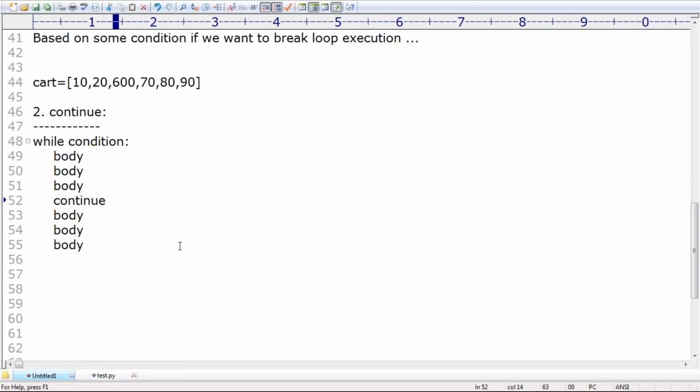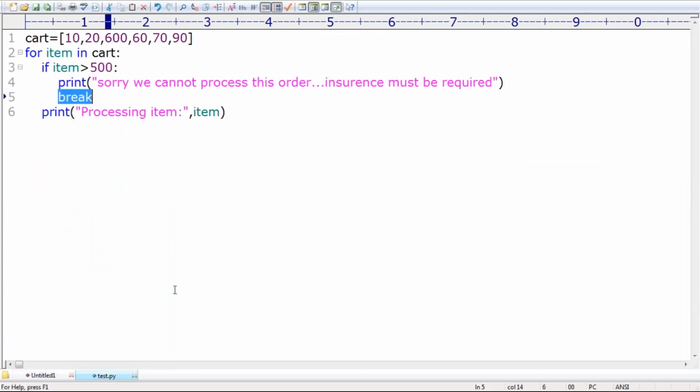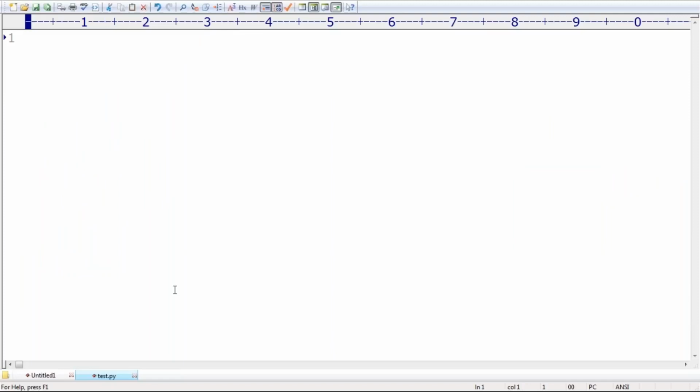Okay, let me go for a small example, then you will get much more clarity. What I'm taking is just observe this, sir. For i in range(10). If i % 2 == 0, if it is an even number, we don't want to process even numbers. Ignore, go for the next number. What I'm taking? continue. If it is not an even number, then immediately print(i). Are you getting it? print(i).